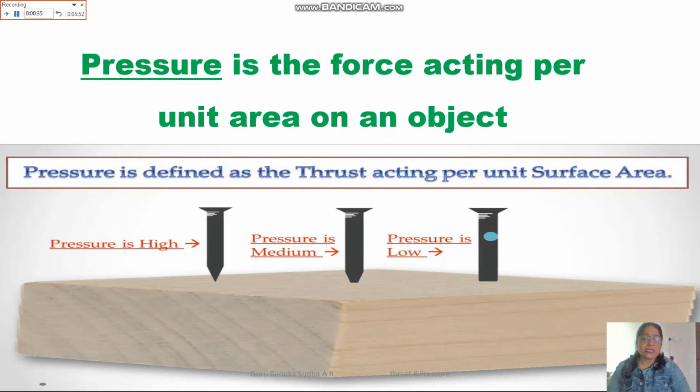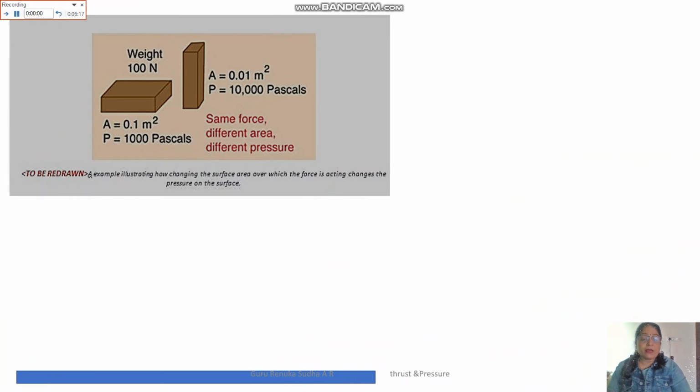In the first line, the area on which the pressure is applied is pinpointed, but in the second and third it becomes wider. That means the pressure on that surface will be less. Observe this example, it helps us understand in a better manner.